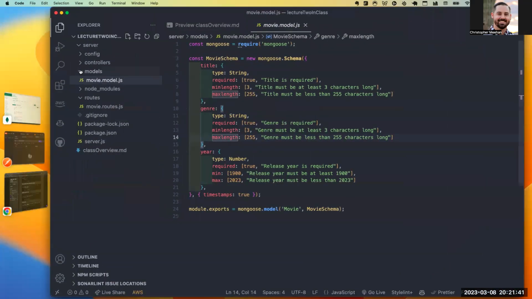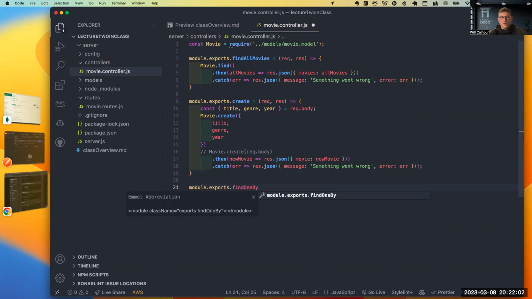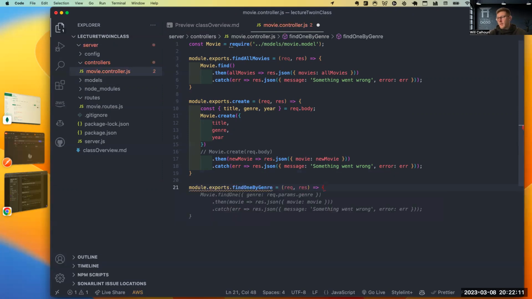Go to your controller. Yeah, go to my controllers. And what am I going to type? I'm not going to type this. I am going to type module.exports. Dot, and then what do we want to call this? Maybe findOneByGenre. Sounds like a pretty good name. That's going to be equal to, we're going to have our request and response.